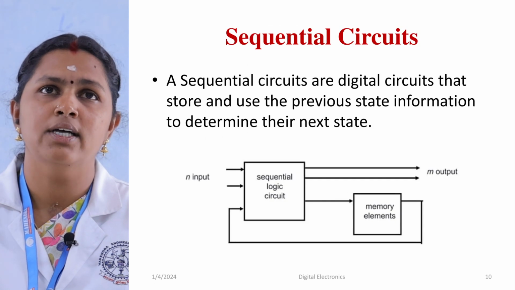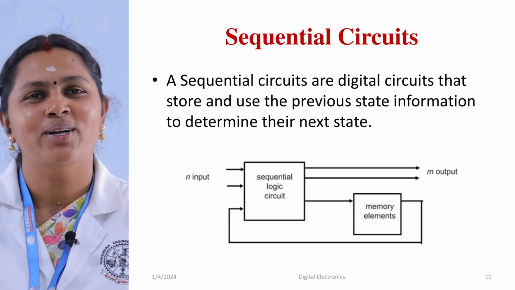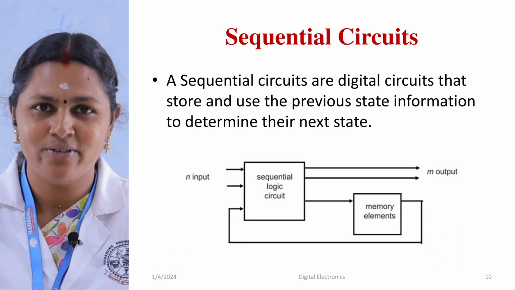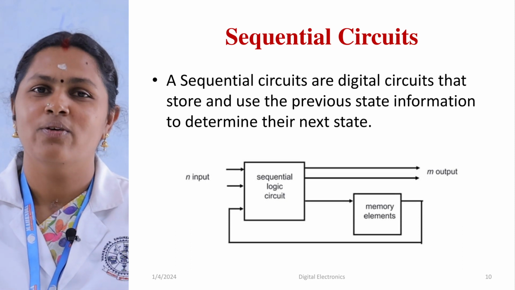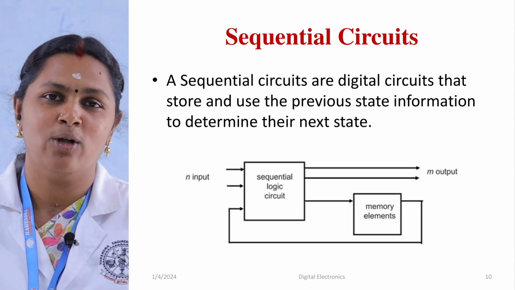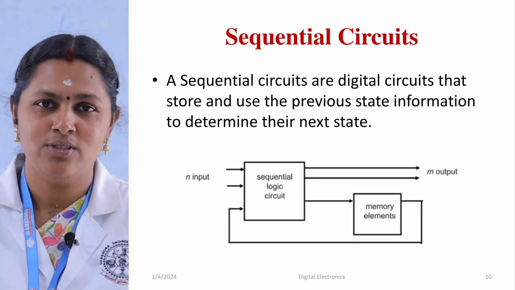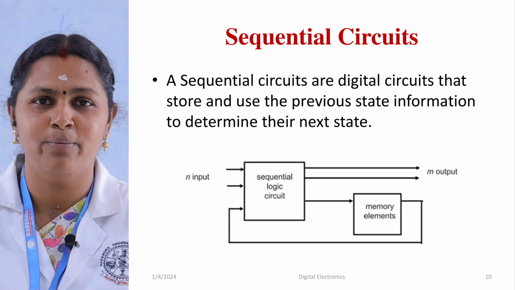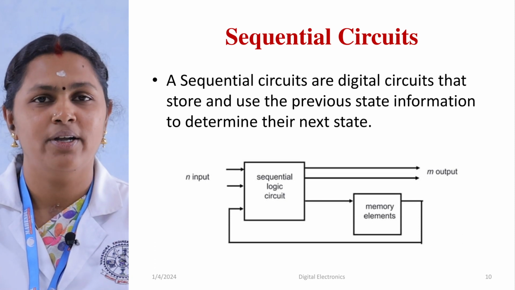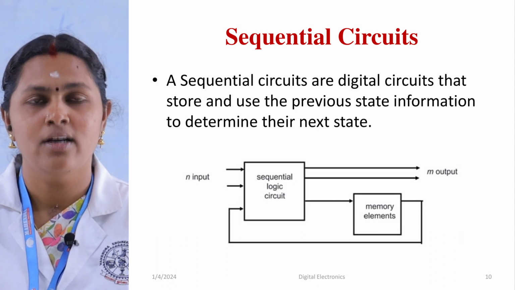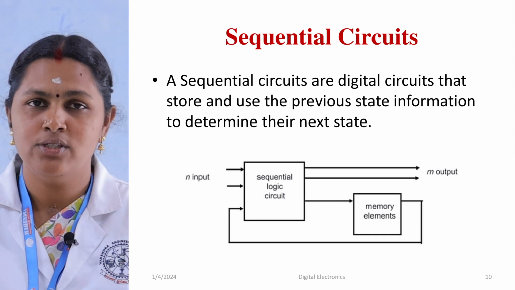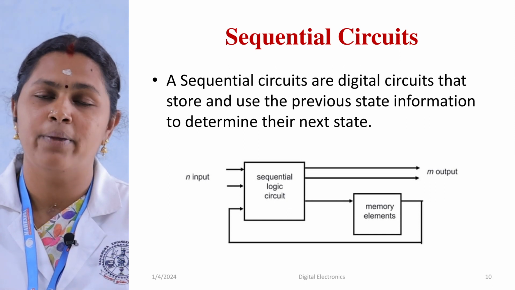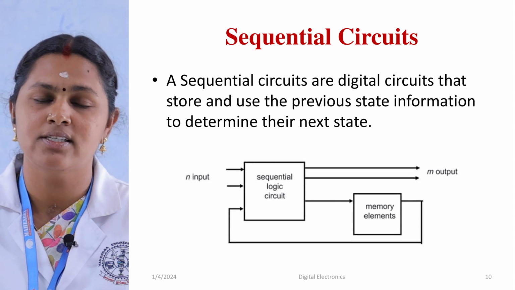Next we move on to the sequential circuit. What is a sequential circuit? How does it differ from the combinational circuit? A combinational circuit produces the output depending upon the present input, so you have to underline the words present input. Whereas a sequential circuit produces the output depending upon the present input and the previous output.